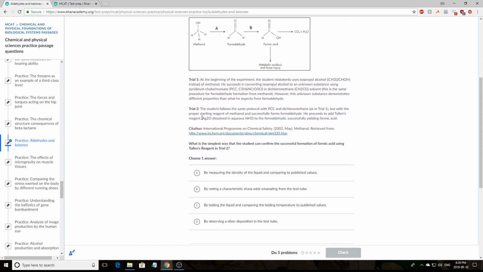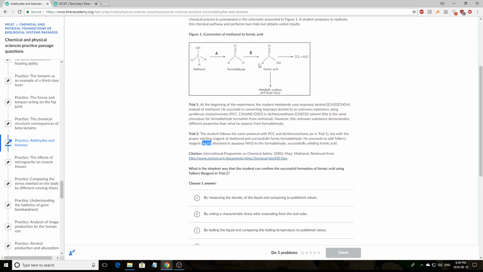So, since we know that it's silver oxide, which is used to convert the formaldehyde to formic acid, what's going to happen is this oxygen that's present within the silver oxide is going to attach to this hydrogen to create an alcohol group to form the formic acid, which means that you will be left with just the silver precipitate, which should precipitate out into your solution and should become visible.